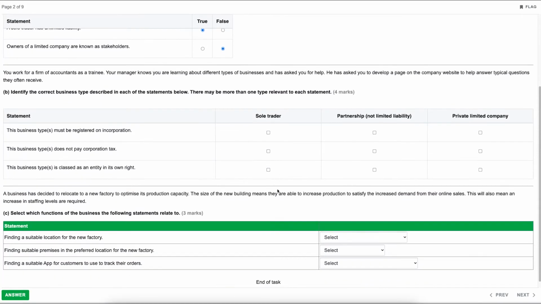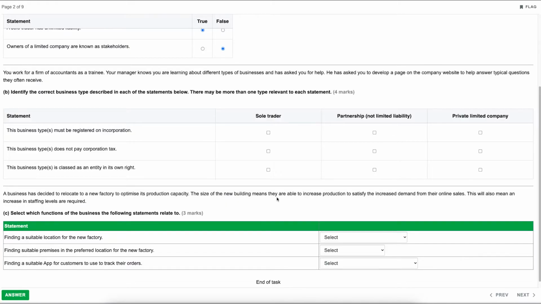Okay, so moving down. You work for a firm of accountants as a trainee. Your manager knows you're learning about different types of businesses and has asked you for help. He has asked you to develop a page on the company website to help answer typical questions they often receive. Part B, identify the correct business type described in each of the statements below. There may be more than one type relevant to each statement. So this is for 4 marks.